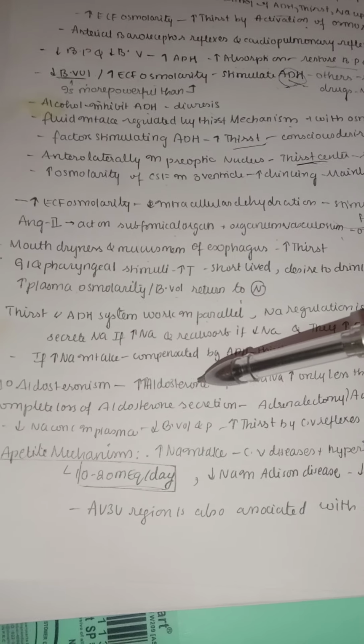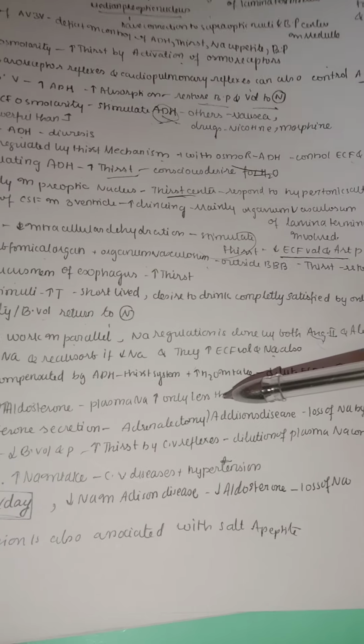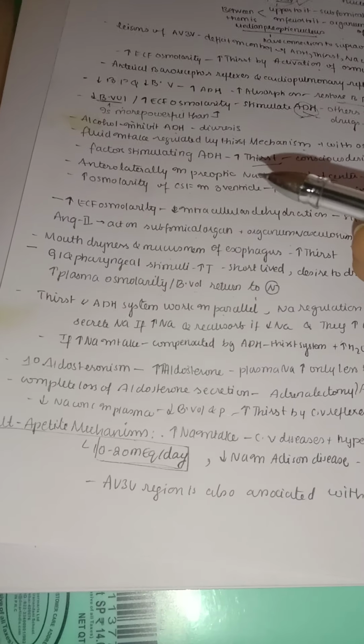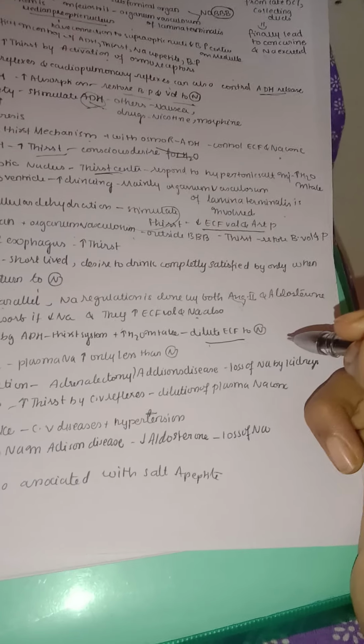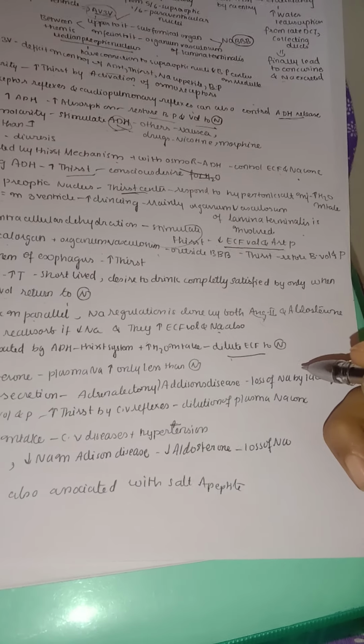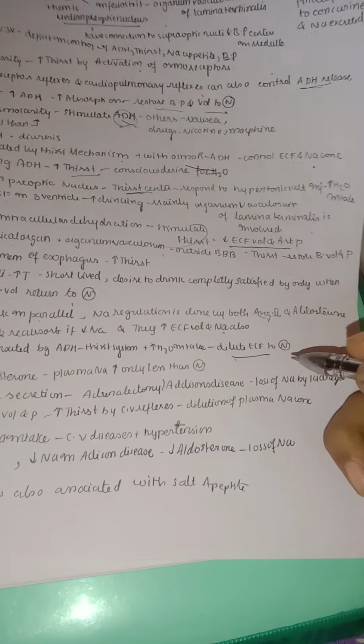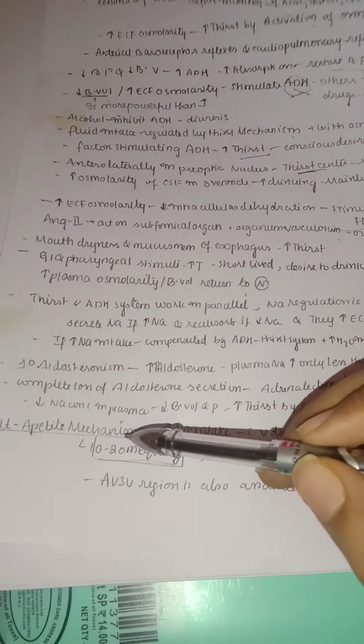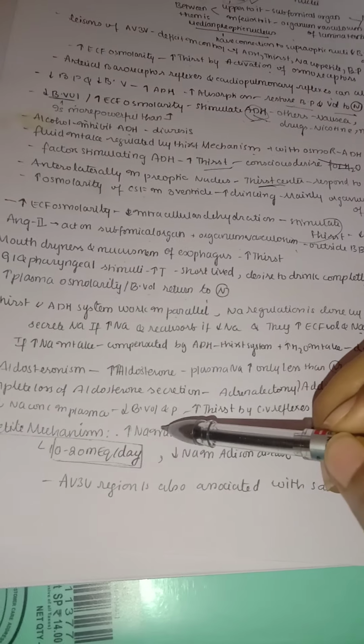Now consider complete loss of aldosterone secretion, like adrenalectomy or Addison's disease. For example, in adrenalectomy, if you remove the adrenal gland, then there is complete loss of aldosterone secretion. So there is loss of sodium by the kidneys. Of course, if aldosterone is not there, the sodium will always be lost from the kidneys. A decrease in plasma sodium concentration will lead to a decrease in blood volume and pressure, because water always follows sodium.